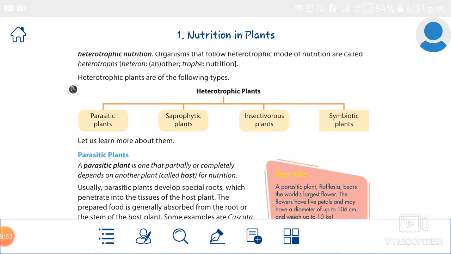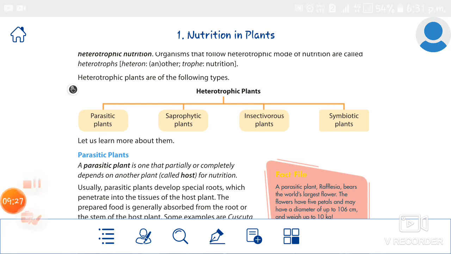Parasitic means something that lives by depending on others. Likewise, parasitic plants means the plant is depending partially or completely on others for food. Understand that? The plant on which the parasitic plant lives is called the host plant. What is meant by host? One who receives other people as guests.